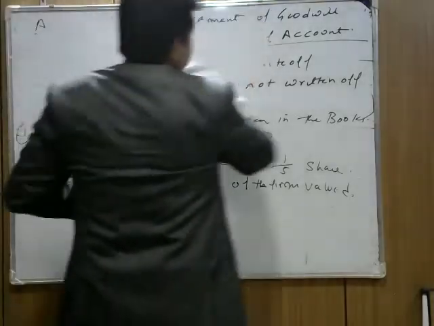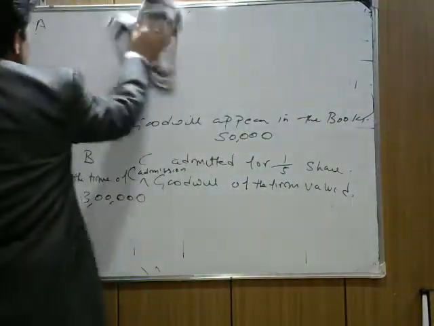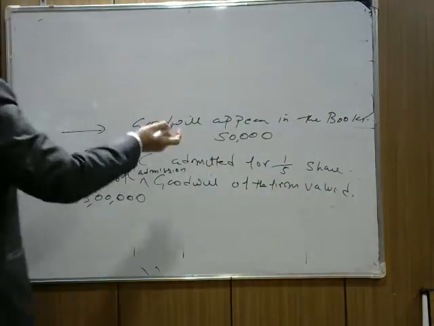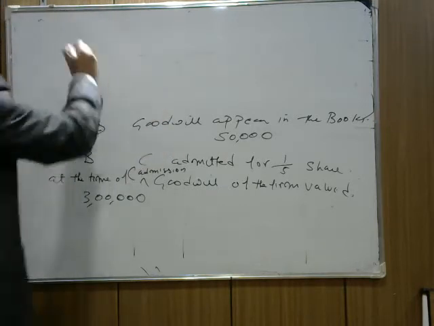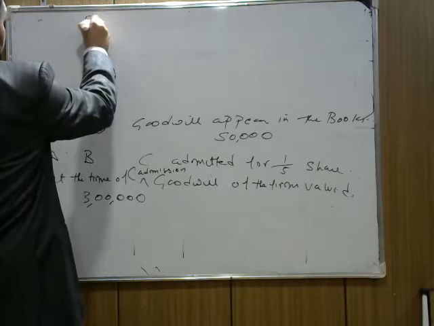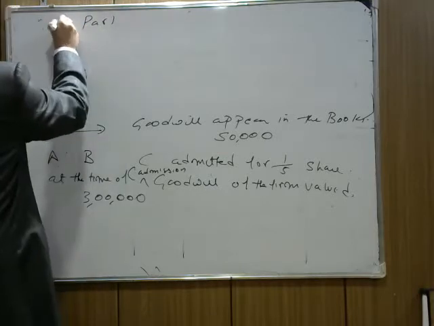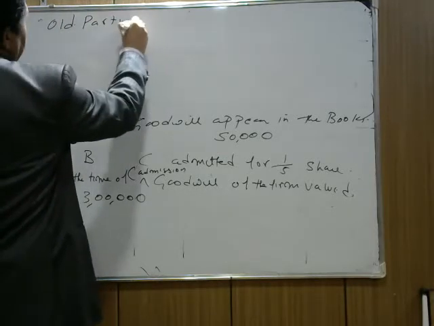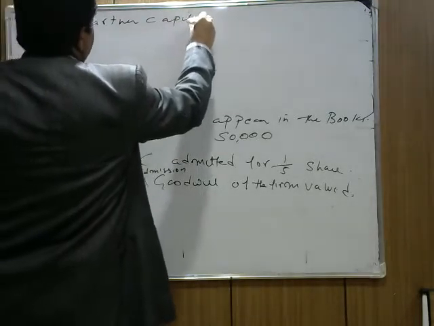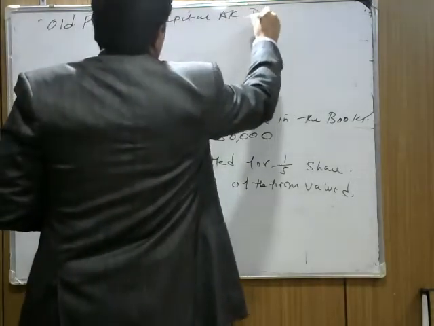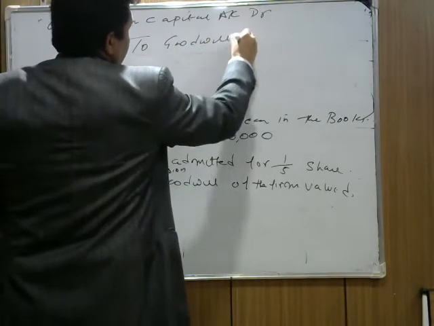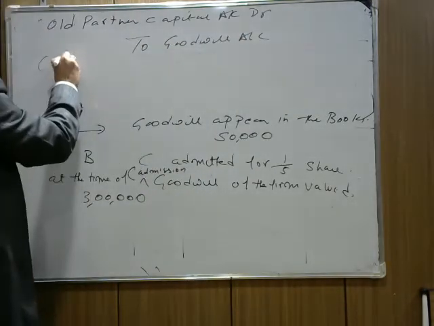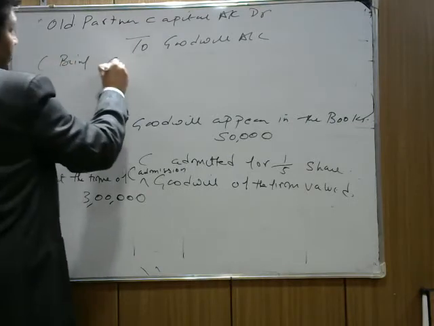Understand the term, then we will solve the question also. First thing is, whenever goodwill appears in the balance sheet, we need to write off. So what will be the entry? The write-off entry: old partners' capital accounts debit, to goodwill account, being goodwill written off.